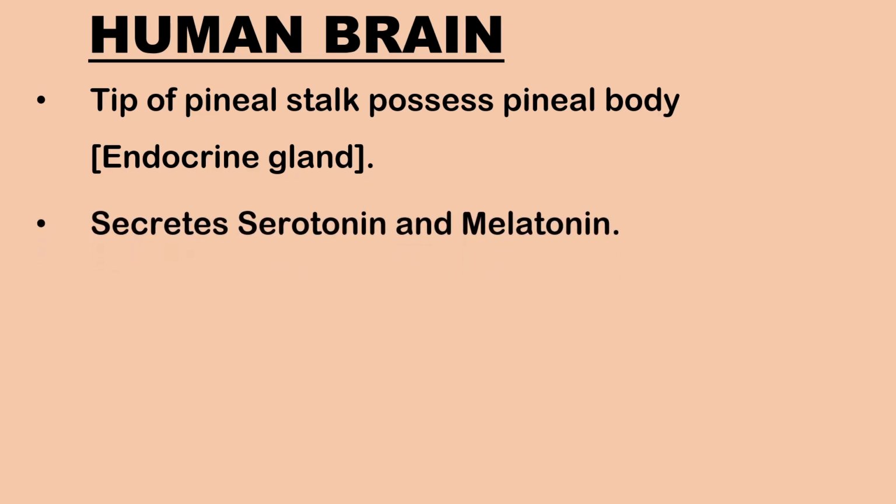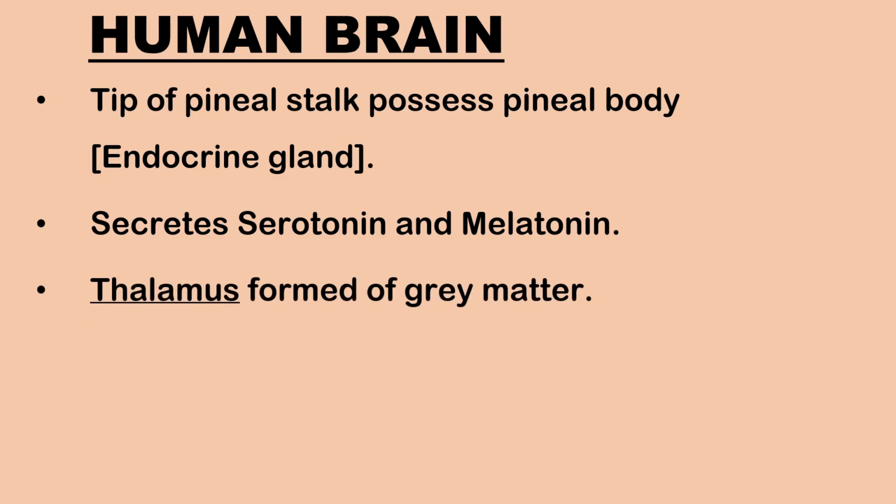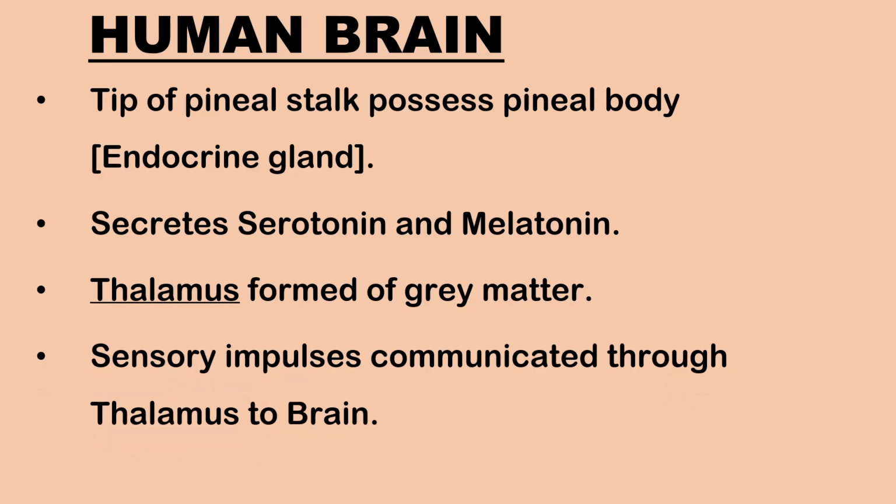It secretes serotonin, which is involved in metabolic activities and in regulating body temperature, and melatonin, which is concerned with the biological rhythm which deals with physical, mental, and behavioral changes. Thalamus is mainly formed of grey matter. All sensory impulses except olfactory impulses are communicated through thalamus to the brain.